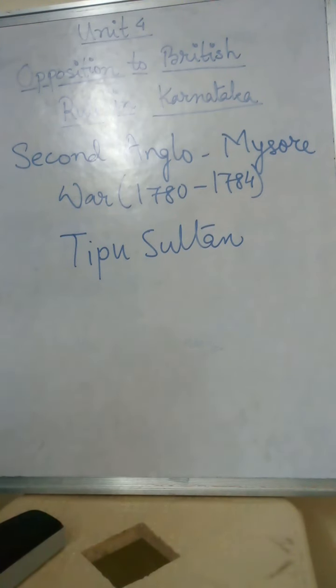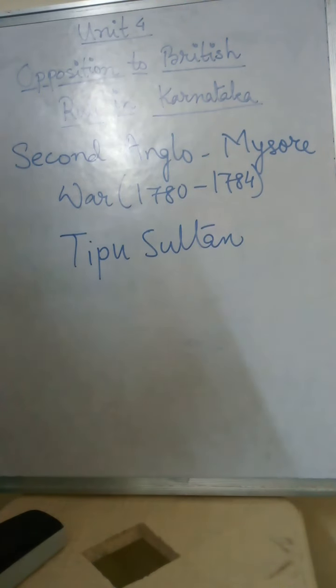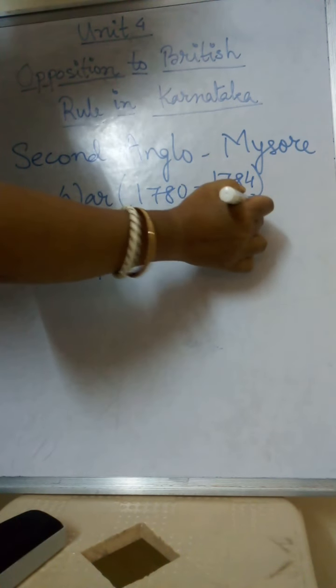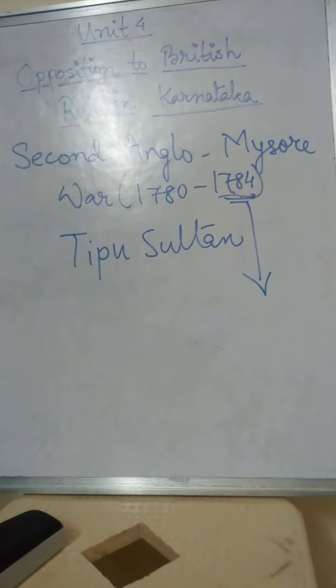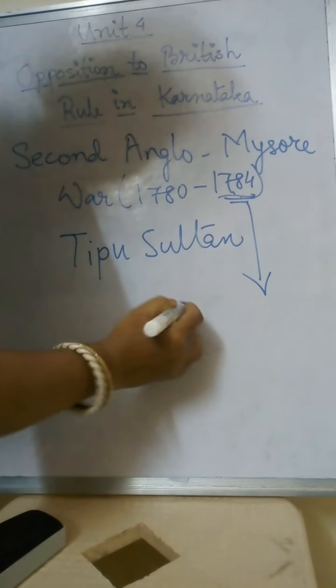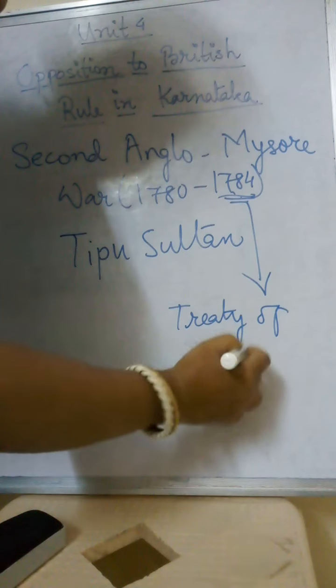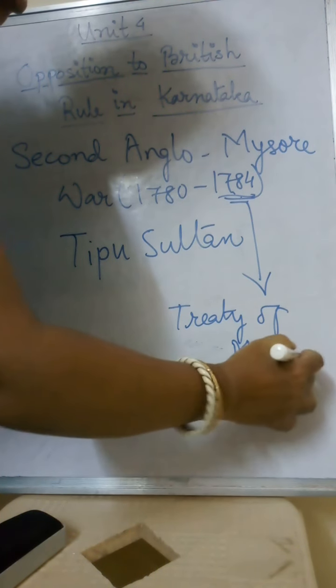Tipu Sultan, what did he do? He thought about all the developments that had taken place, and he decided to protect Mangalore and the coastal regions. And at last he defeated the British. Okay, and the second Anglo-Mysore war ended in the year 1784 with the Treaty of Mangalore. So the Treaty of Mangalore was signed in which year? In 1784, right?